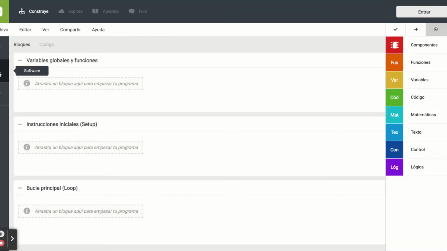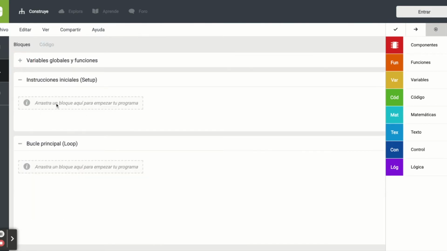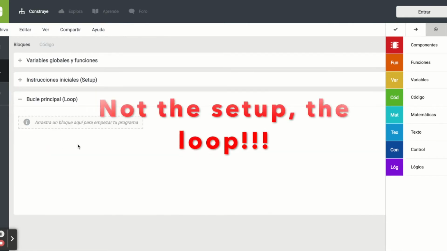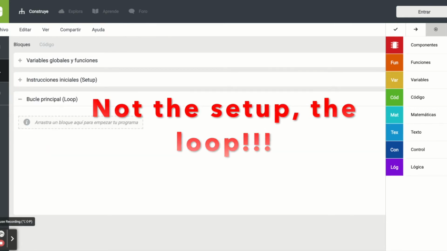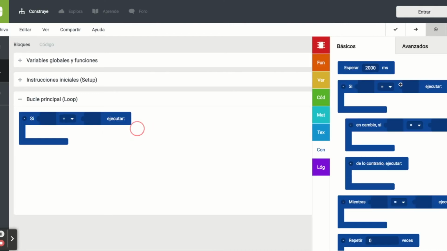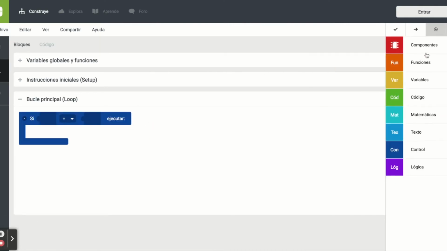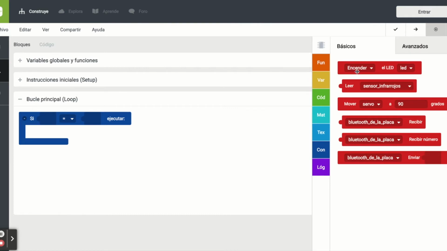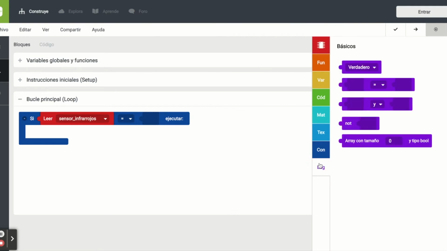So the thing is that now we are going to change to the software part to make the program, the code, and we are going to use only the parts of the setup. So the first thing is we are going to use a control block, so we are going to add it into here. Now, okay. So the thing is, if boat entrance is true, that means that we are receiving a signal, a boat is arriving, there is a boat present. We are going to move the bridge 100 degrees.